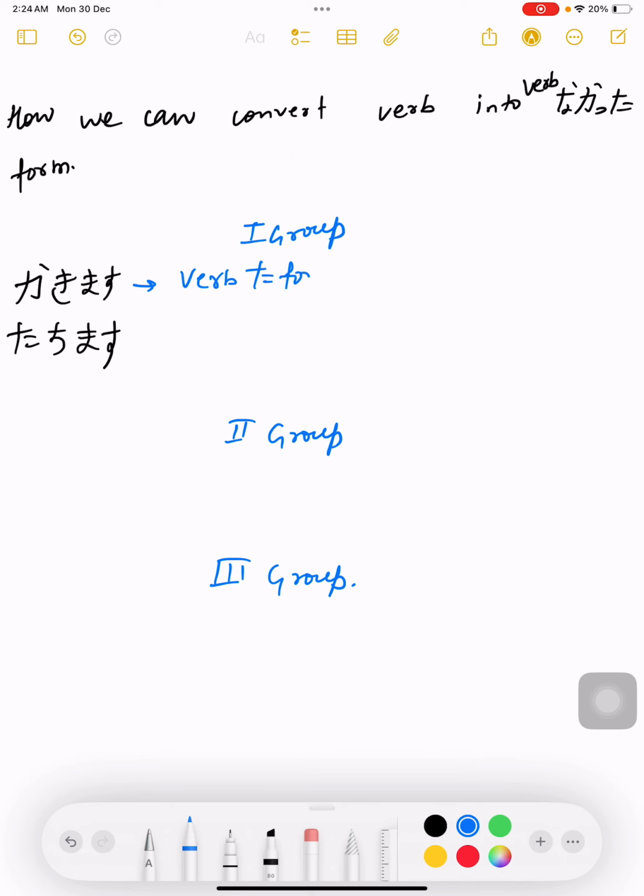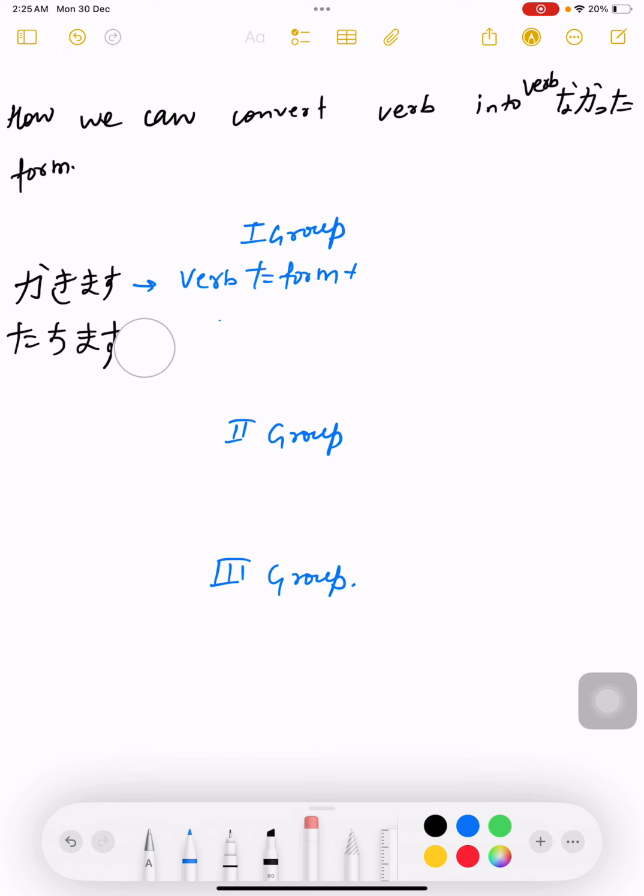Guys, in the previous part, I have taught you how we convert into verb ta form, right? So you need to convert the verb into ta form. And then what you need to do? You need to add, just 1 minute. Oh, I am really sorry.